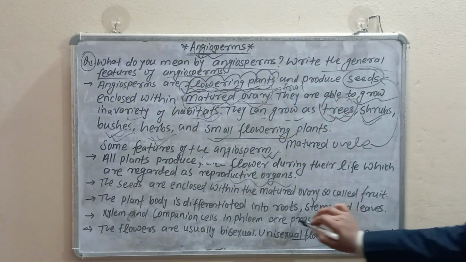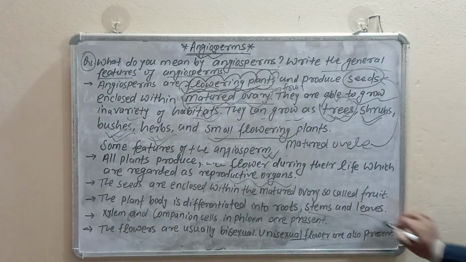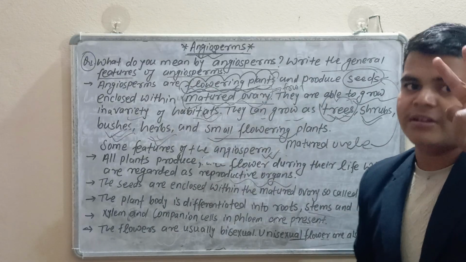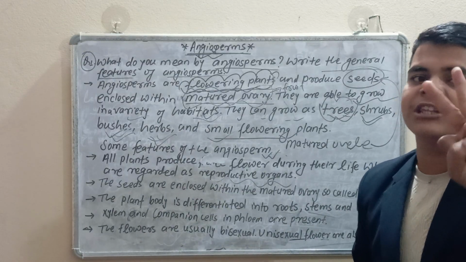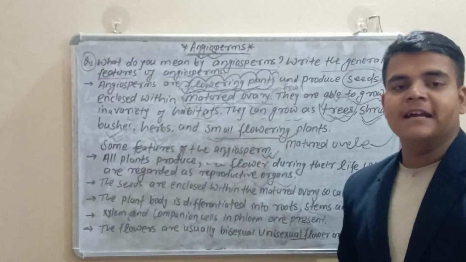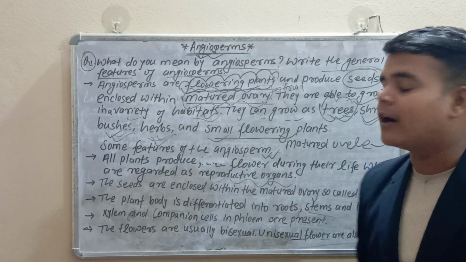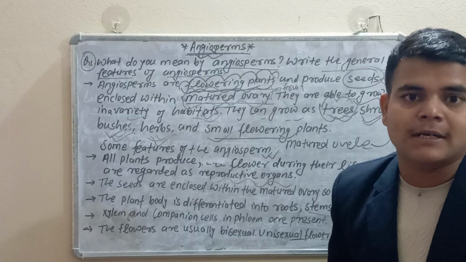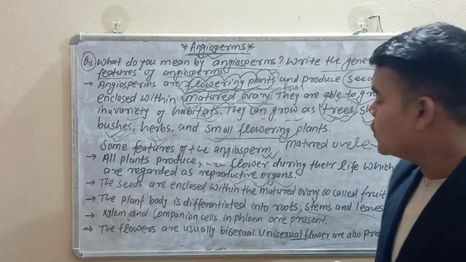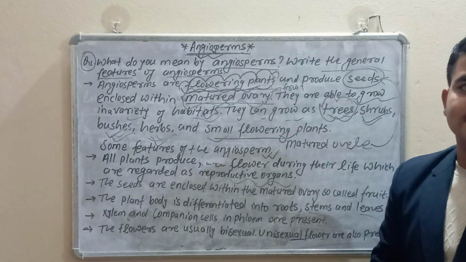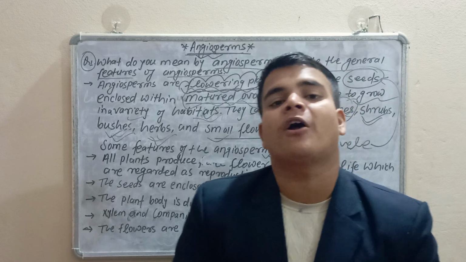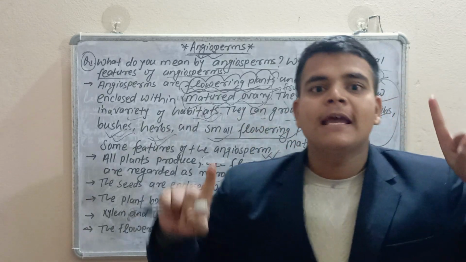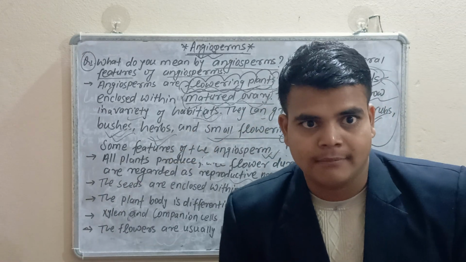Look here. Root, stems and leaves: these three parts are the vegetative organs. They can't be taken as sexual parts. And reproductive organs are the male and female reproductive organs in plants, like androecium and gynoecium.